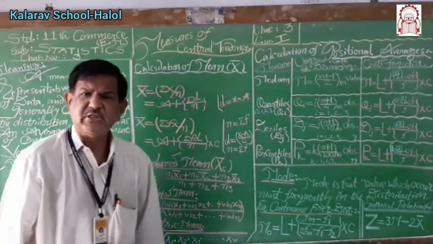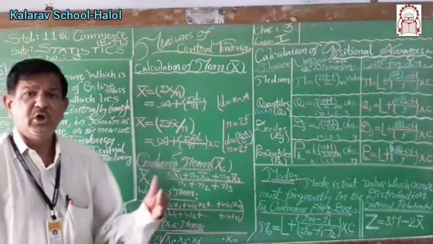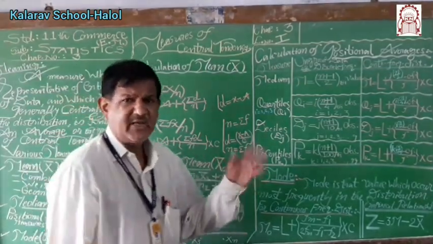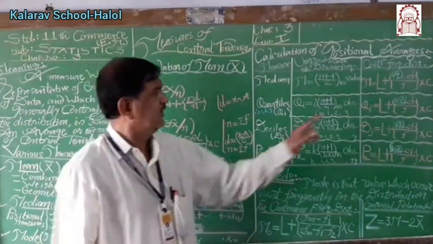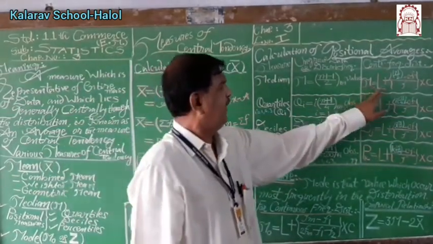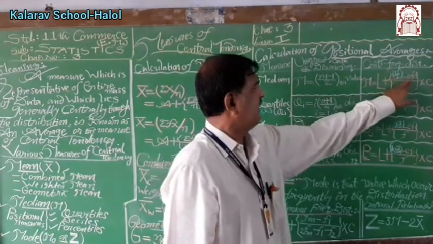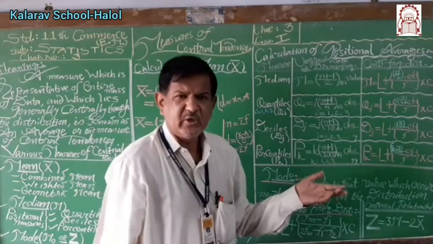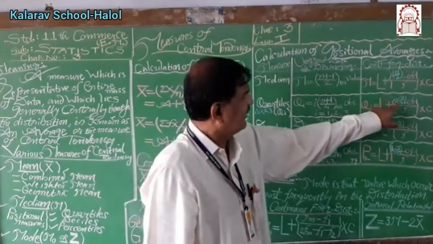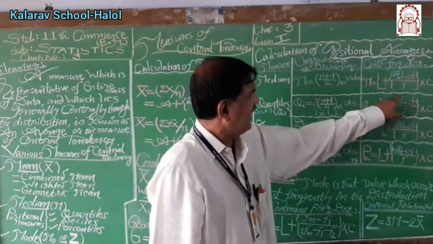For continuous type frequency distribution, continuous type means classes are given, either exclusive type classes or inclusive type classes. Median is given by L plus n upon 2 minus Cf upon f multiplied by C. If we want to calculate quartile, then in the numerator it will be i times n by 4.